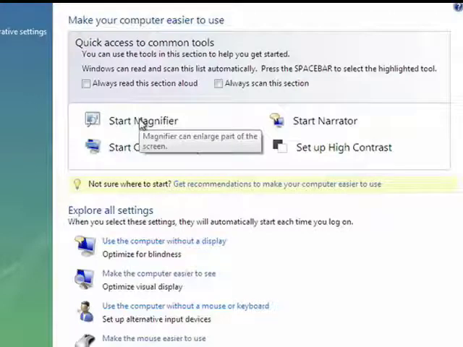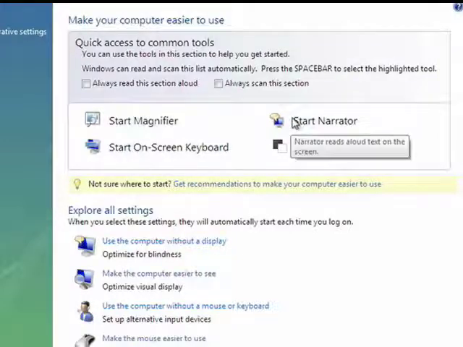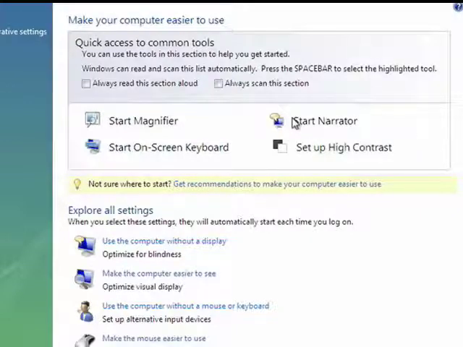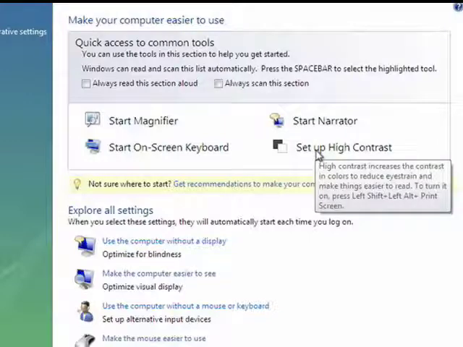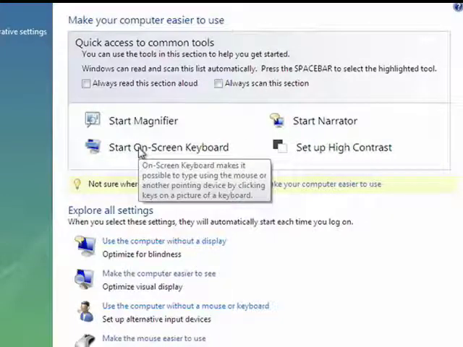Magnifier greatly enlarges a section of the screen. Unfortunately, it won't display under the screen capture software, so you'll have to take my word for it. Narrator, on the other hand, reads aloud any text that appears on the screen, so it's excellent for people with visual problems. As is setting up high contrast, which is very good for people with eye conditions like macular degeneration. You can also use an on-screen keyboard.